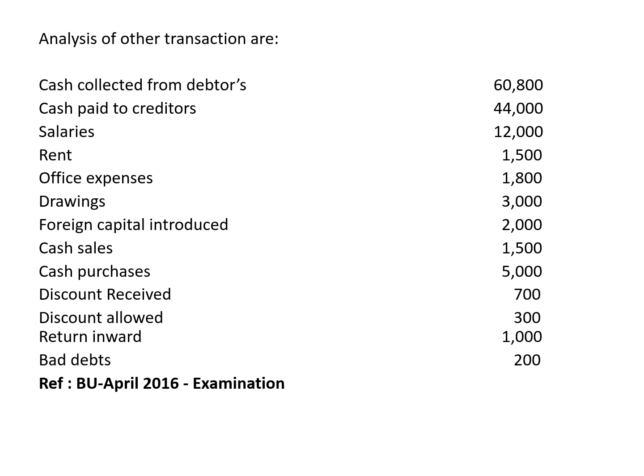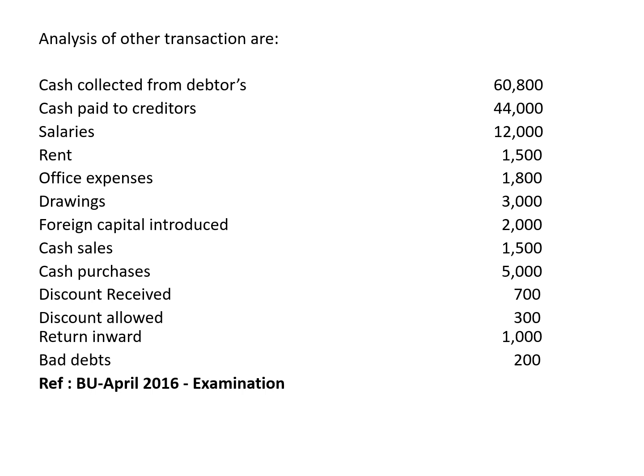Analysis of other transactions is given below. Cash collected from debtors 60,800. This will go to cash account and debtors account. Cash paid to creditors 44,000. This will be taken to creditors account, to cash, payment of cash, and this will again be recorded in the cash account as by creditors, cash paid to creditors 44,000.